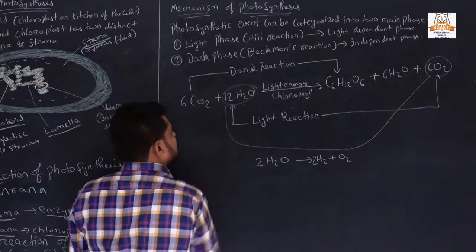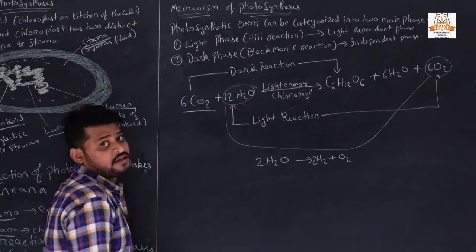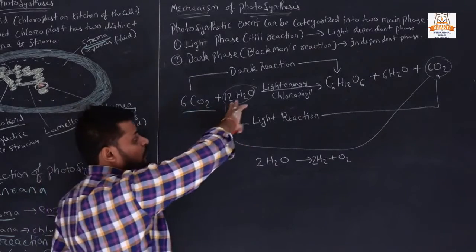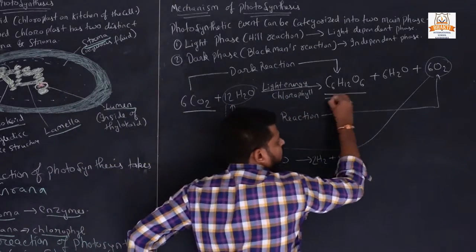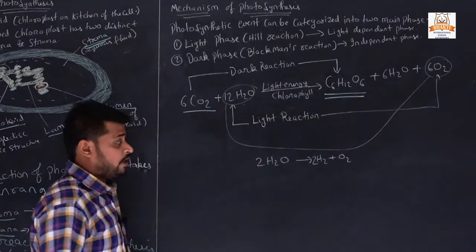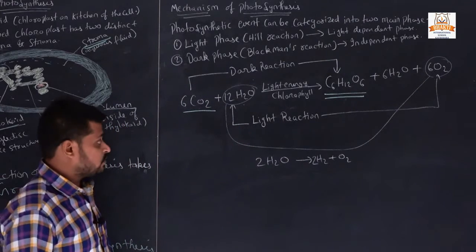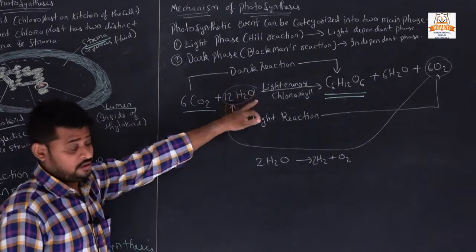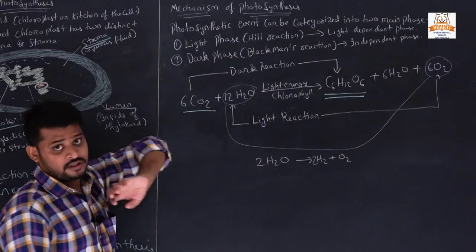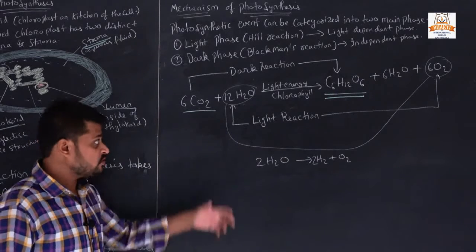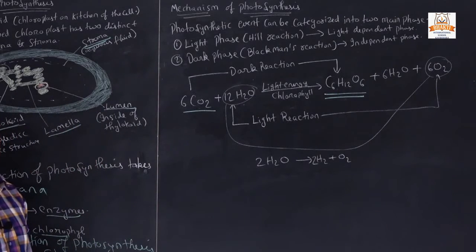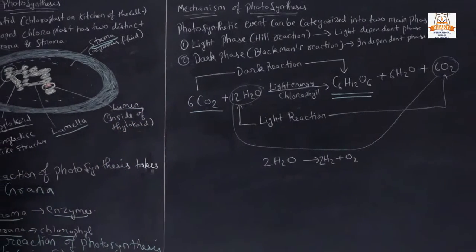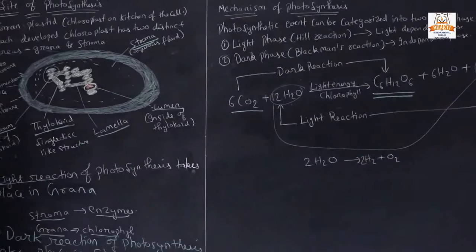The dark reaction happens with carbon dioxide, which reacts and gives us carbohydrate, glucose. So the light reaction happens only with water, and the dark reaction only with carbon dioxide.